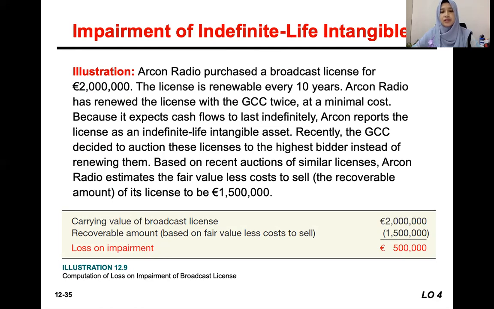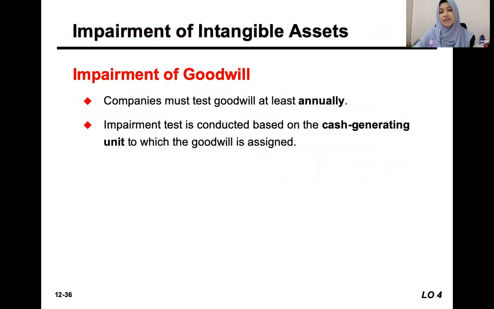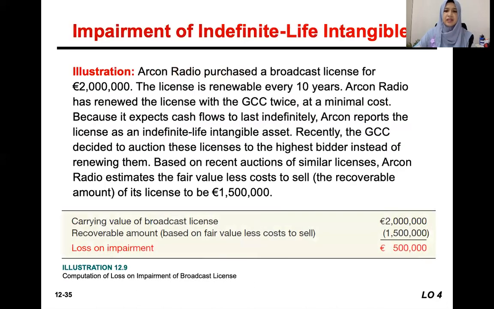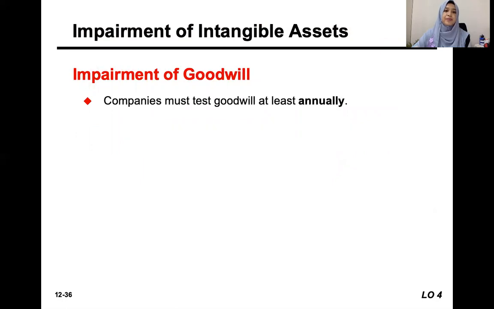So the recoverable amount is lower than the carrying value, means there is a loss on impairment of 500,000. So how do we record again? We record loss on impairment just now, and we credit the asset itself, which is the broadcast license. The same thing like you did for patent just now, for the definite life intangibles.